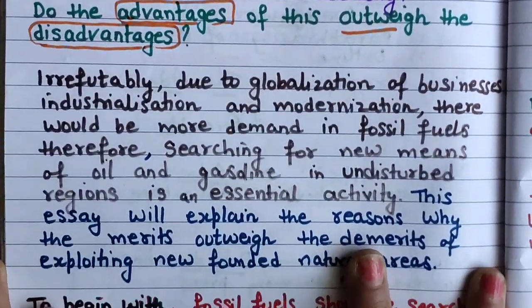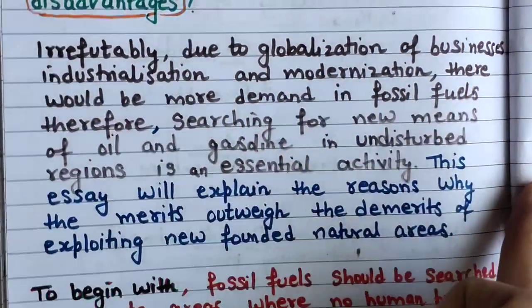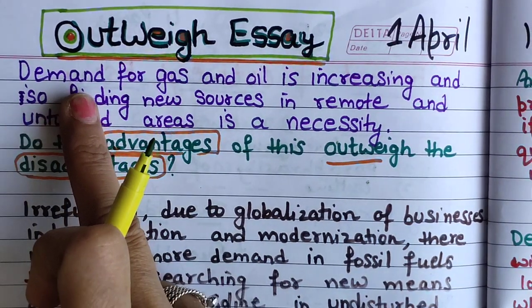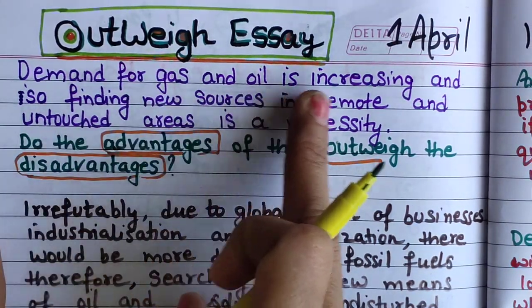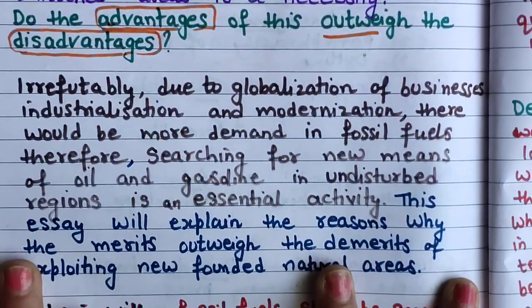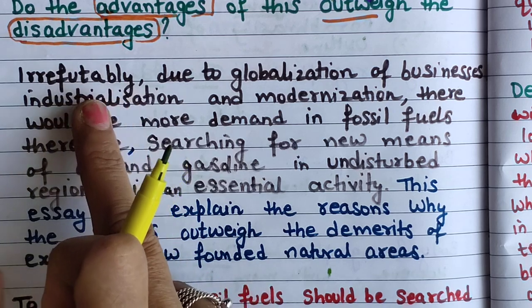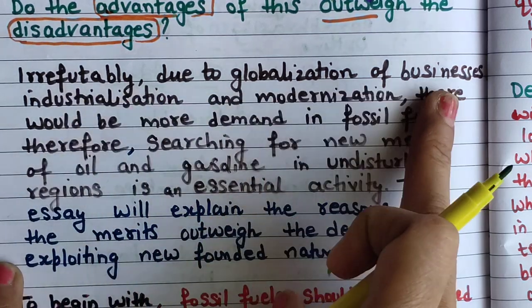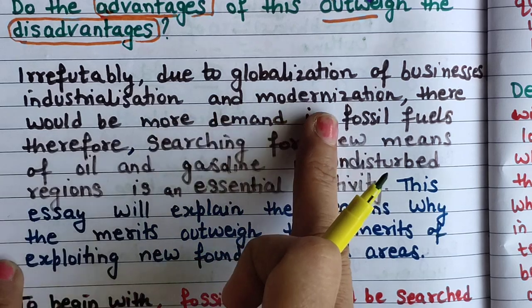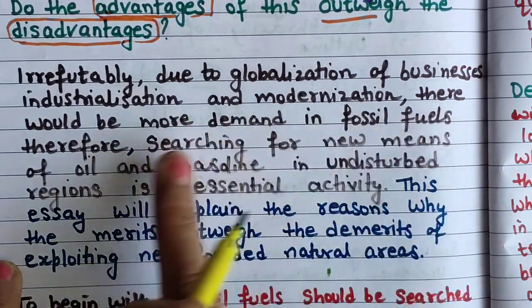Irrefutably, you can start with it is true that demand for gas, and you can paraphrase directly. So I have just given the background statement, a general statement about the topic. Irrefutably, due to globalization of businesses, industrialization and modernization, there would be more demand for fossil fuels.